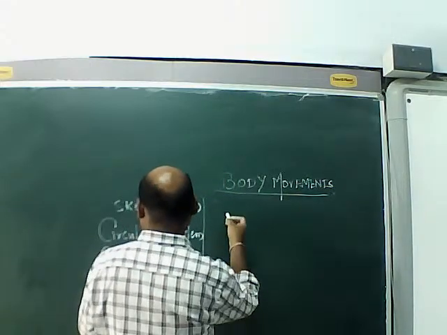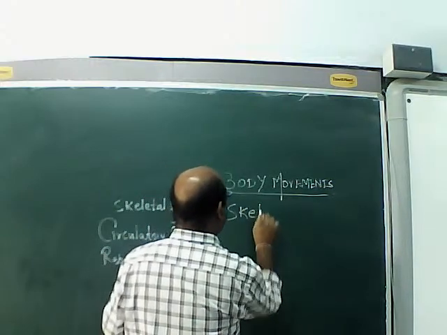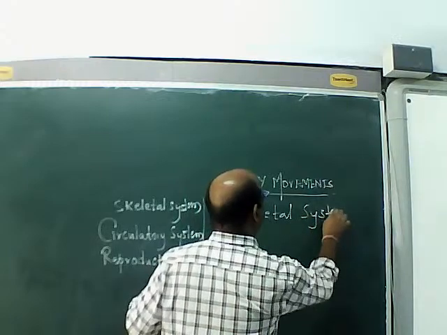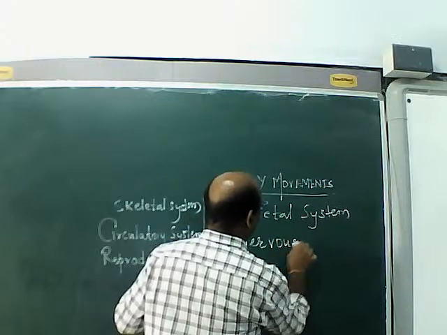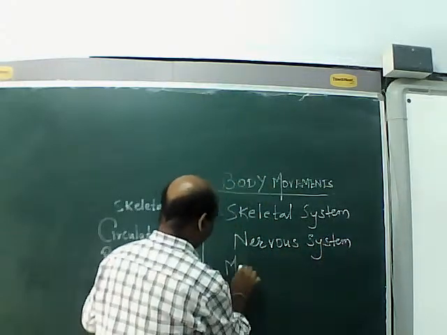Like that, you will find in this lesson we are concerned with skeletal system, nervous system, and muscular system.